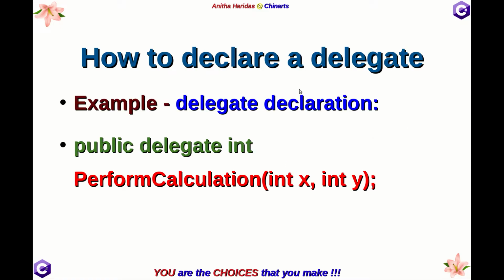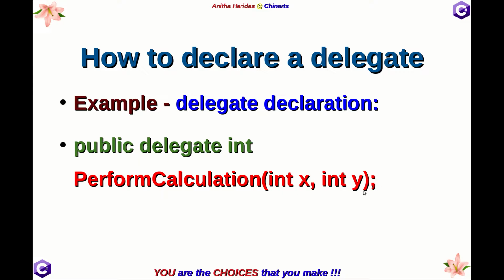Now how will you declare a delegate in C#? This is an example declaration. These are the keywords you generally use. Public, which is the access modifier. Delegate is the keyword for declaring a delegate, and int specifies the return type. PerformCalculation is the name of the delegate. int x and int y are the parameters, and then the semicolon.